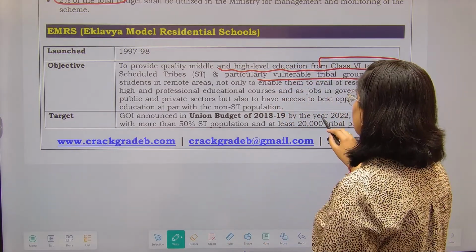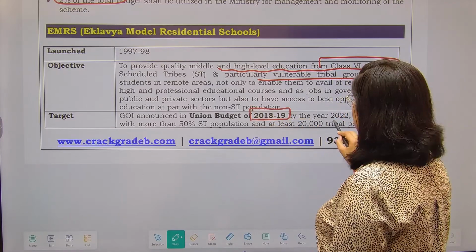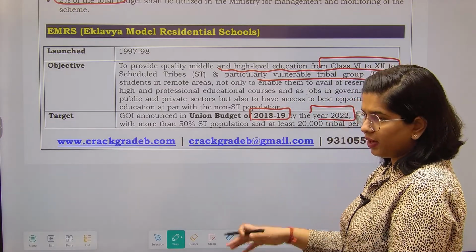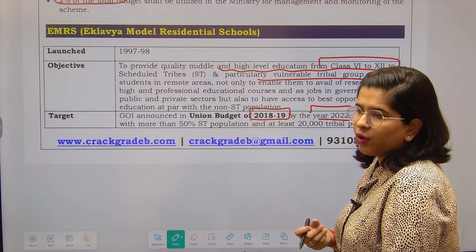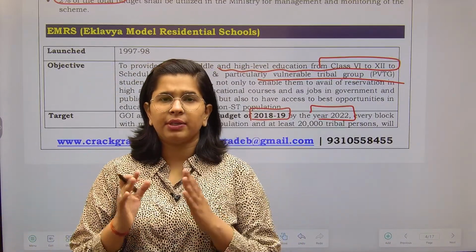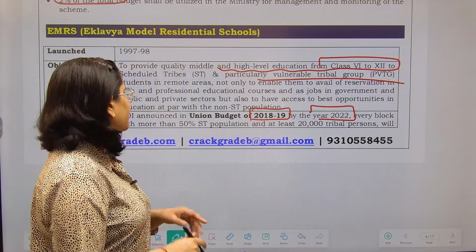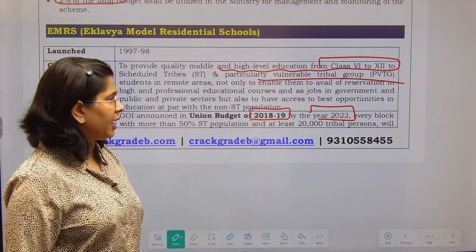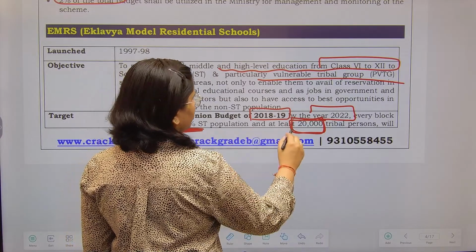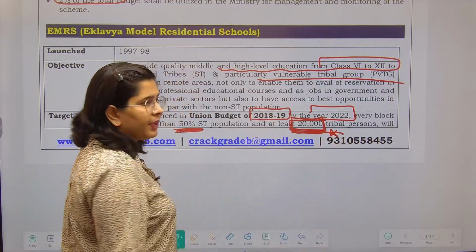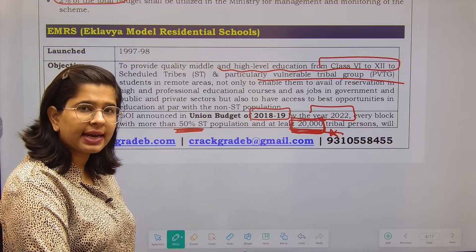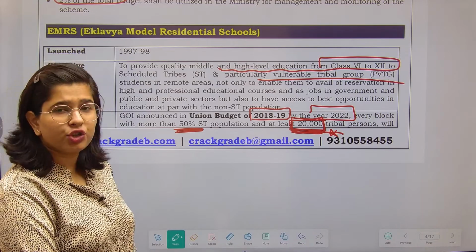The Government of India also announced in the budget of 2018-19 that by the year 2022, every block, and a block is a unit having several villages under it, where there is a population of more than 50% scheduled tribes and at least 20,000 tribal persons, will have an EMRS. So the population has been given in percentages as well as in numbers: at least 20,000 tribal people, or if 50% of the population in your block is in the ST category, then these EMRS should be there.